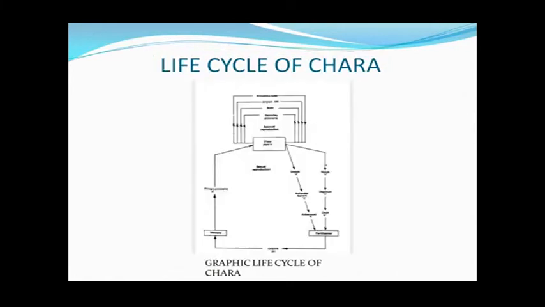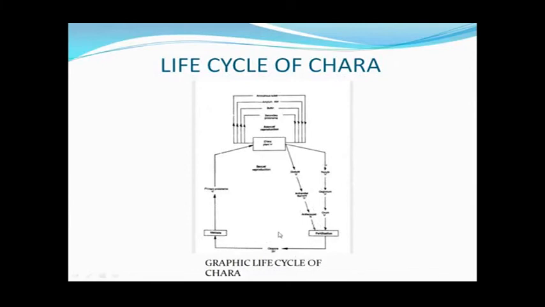This is the diagrammatic life cycle. Here is the graphic life cycle, where we don't draw the diagrams, just by writing the names of different stages we draw the life cycle. Chara thallus, these are various methods of vegetative propagation, and these are the sexual organs, gametangia, gametes, fertilization.